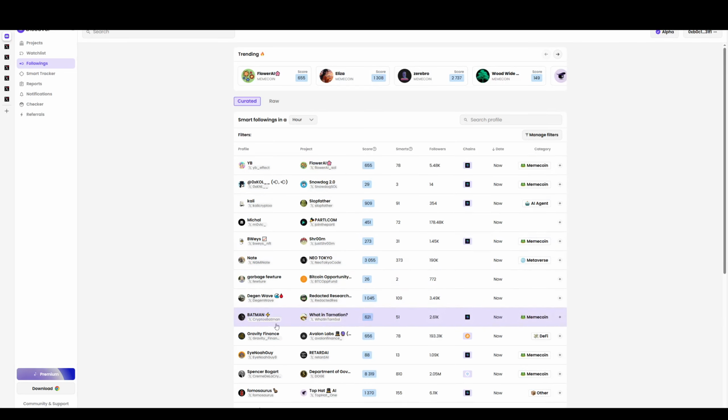I'm trying to find somebody that might be noticeable or memorable. Here's somebody named Fomosaurus. Top Hat AI, that's a project they followed. You can see how many smart followers there are. You usually want to find one that has a small amount because that means you're early, right? Like here's two. So you may want to look at BTC Op Fund, and we can click in there and just look at it.